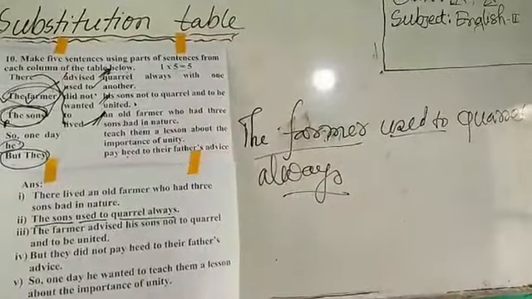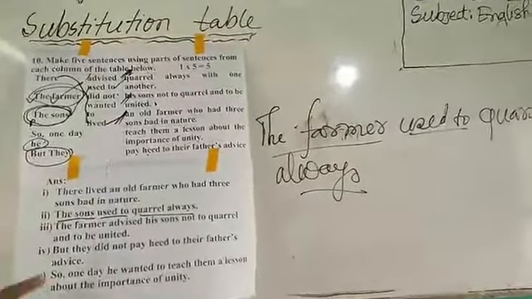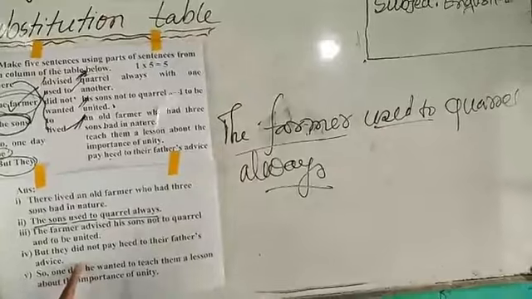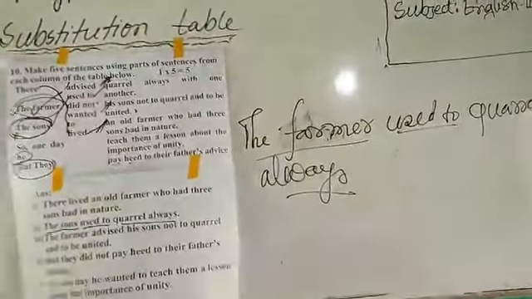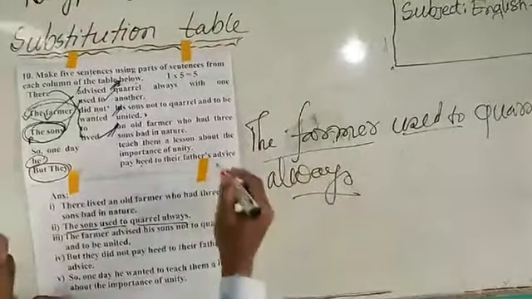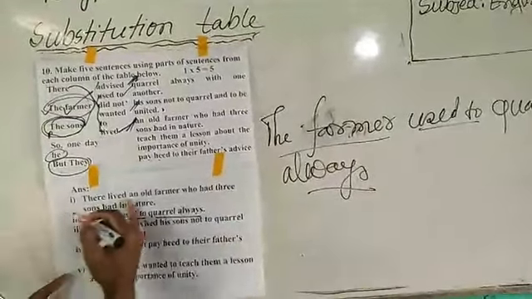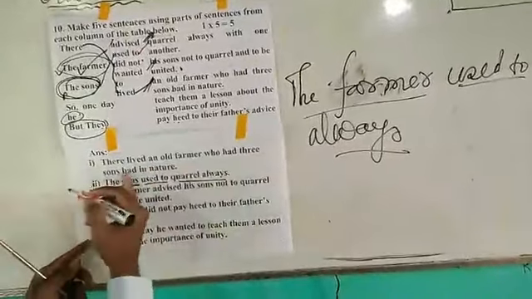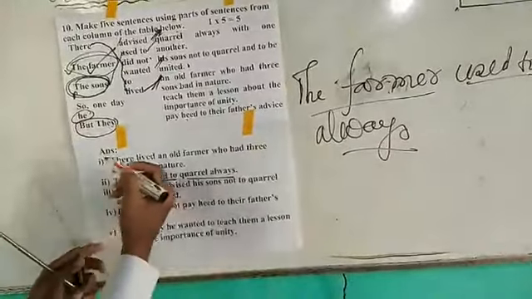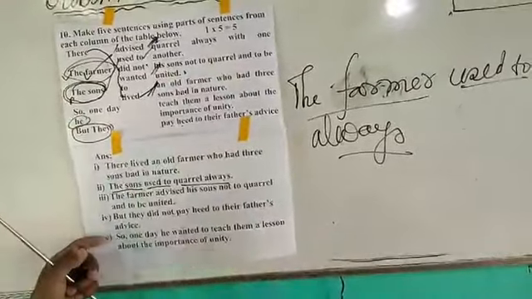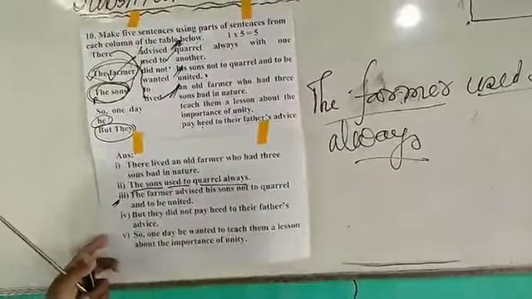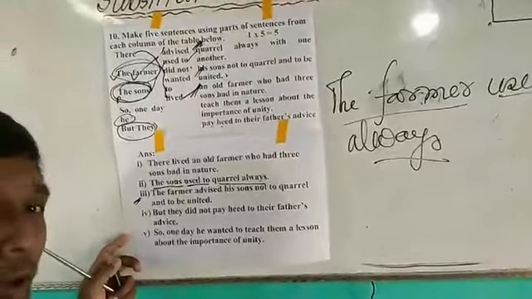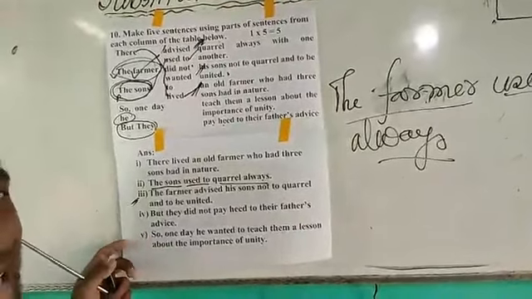So what will happen? If I write this sentence in this context, my sentence will not be right, dear students, in the exam hall. You will not get marks here. This sentence should be: there lived an old farmer who had three sons bad in nature. I have written it in number 1 sequence. I have tried to maintain the sequence, but you have written this sentence in number 3. So dear students, don't be worried, you will have no problem, you will get marks in the exam hall.